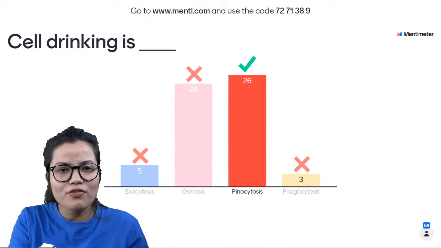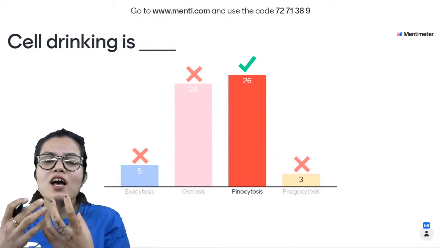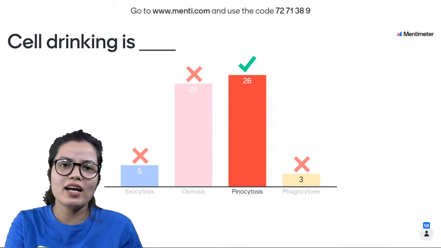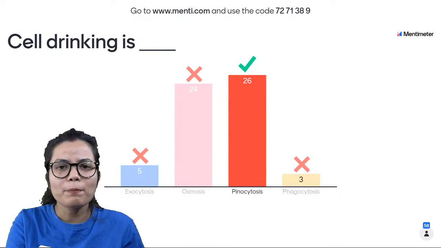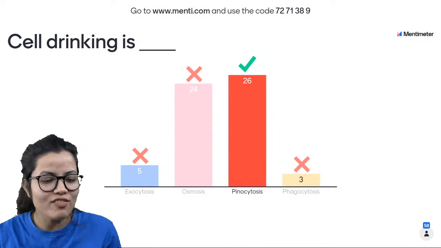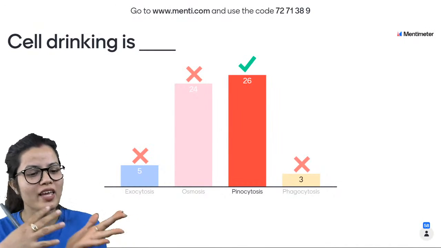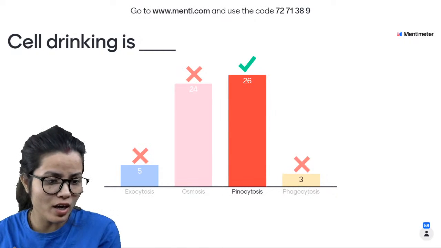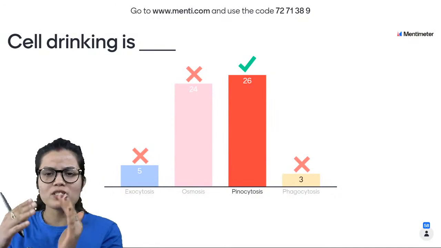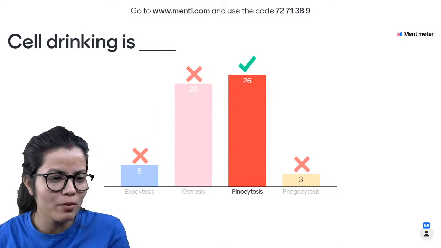One is known as phagocytosis. What will the cell do? It eats, it takes in a solid particle. And the other one is pinocytosis. Pinocytosis is known as cell drinking, while osmosis is just a transport of material from its higher concentration to lower concentration, through a semi-permeable membrane.